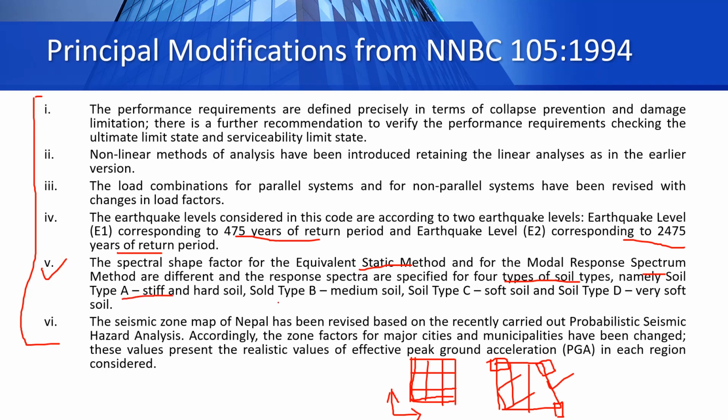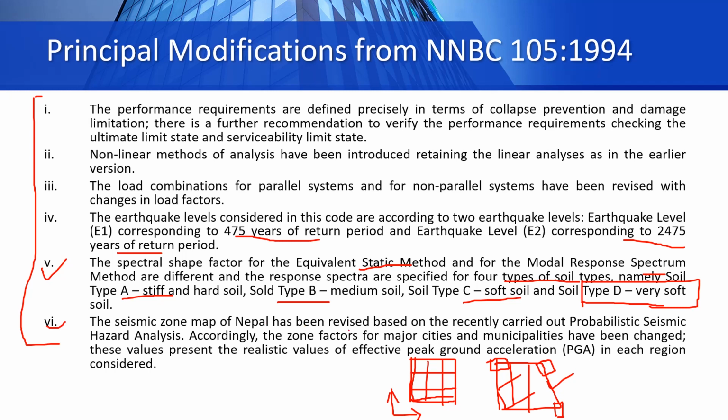So type A means stiff and hard soil, type B means medium soil, type C means soft soil. And for structures which are being constructed in Kathmandu Valley and some municipalities around the Kathmandu metropolitan city, we have type D, which represents a very soft soil.